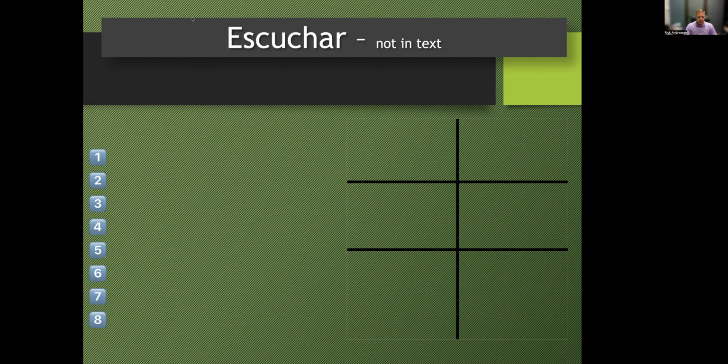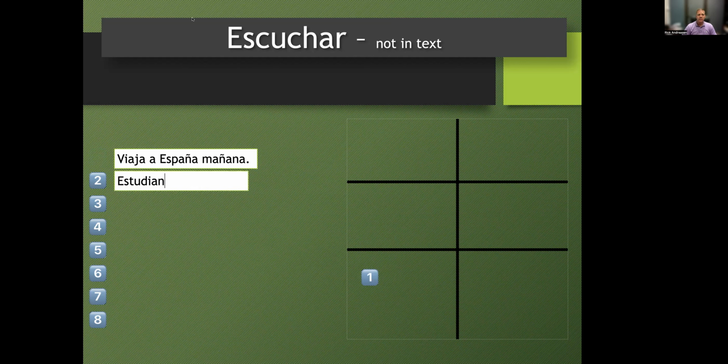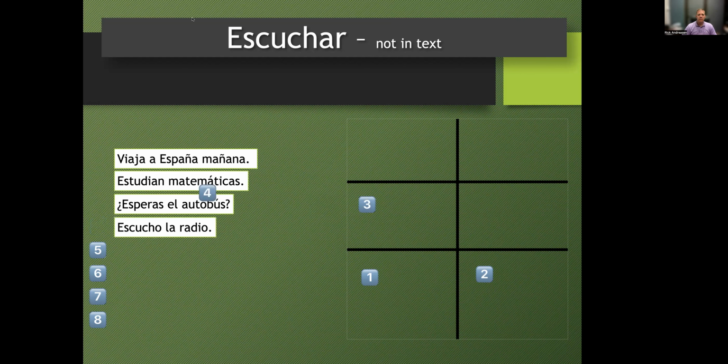1. Viaja a España mañana. 2. Estudian matemáticas. 3. ¿Esperas el autobús? 4. Escucho la radio. 5.